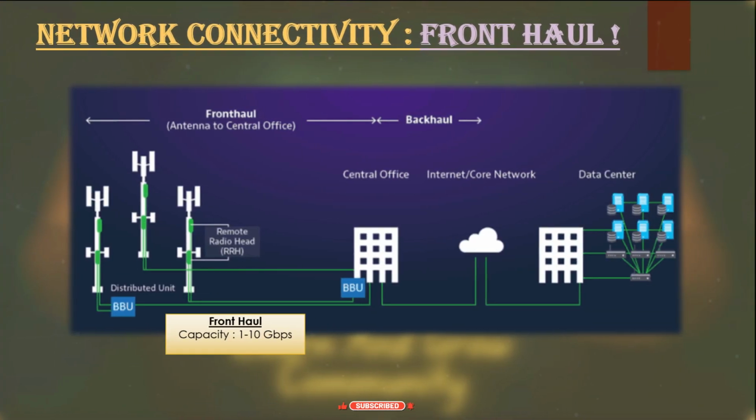Now the problem is, earlier the front haul had lower capacity like 1 to 10 Gbps, but as the technology advanced, we required more capacity in the front haul as well. At present, 10 to 50 Gbps is expected. This means the overall capacity needs to be increased from backhaul to mid-haul to front haul. But for the front haul and mid-haul, we also need to take care of the latency, which is expected to be within 0.1 millisecond in the front haul.